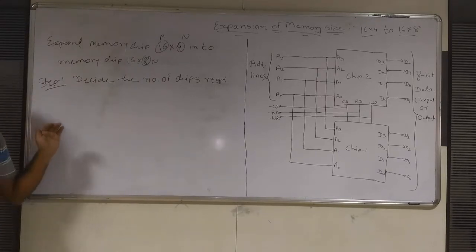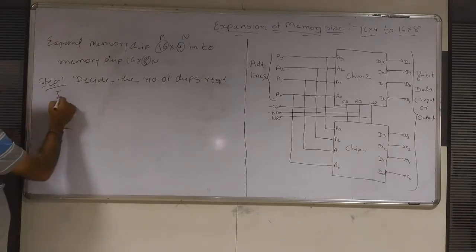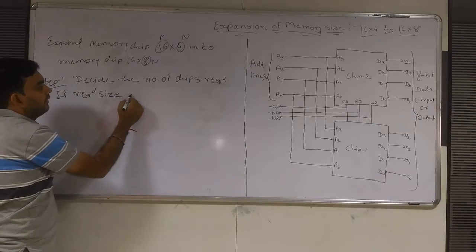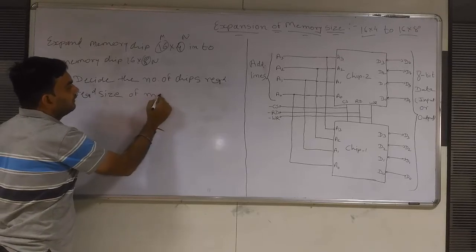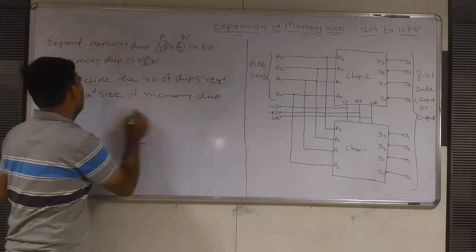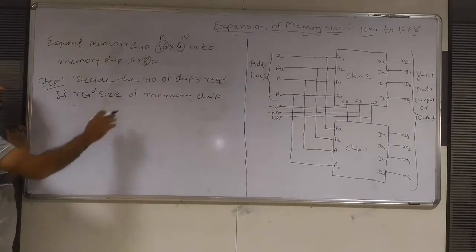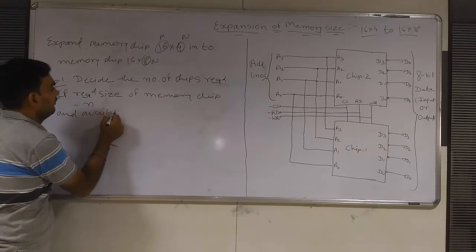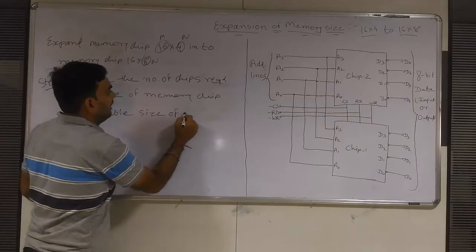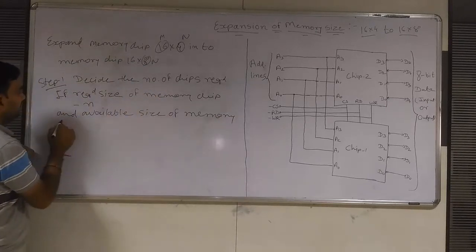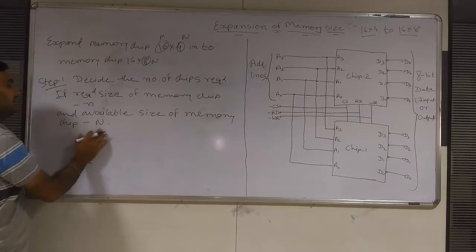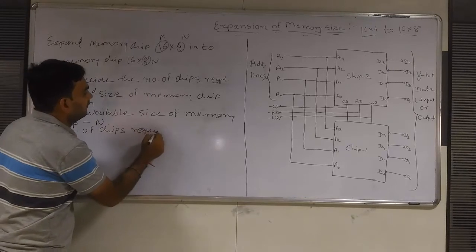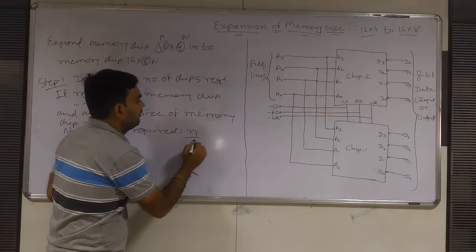Suppose the required size of memory chip is small n, and the available size of memory chip is capital N. Then the number of chips required will be small n upon capital N.